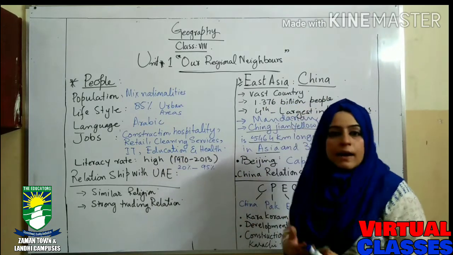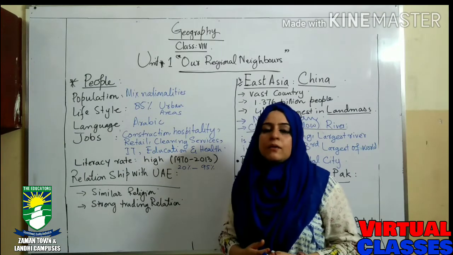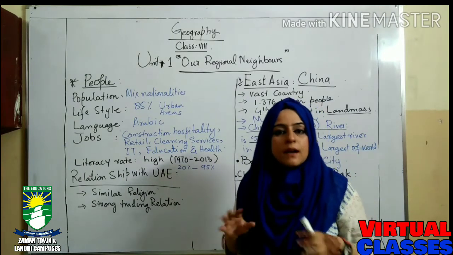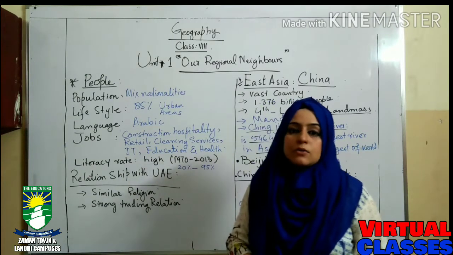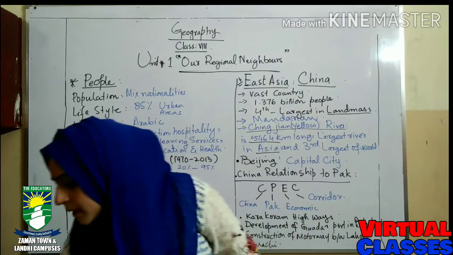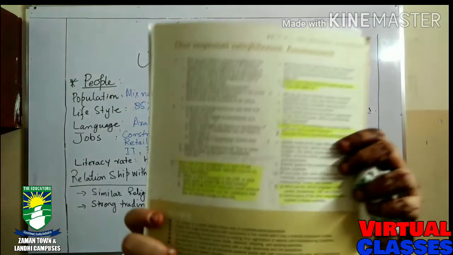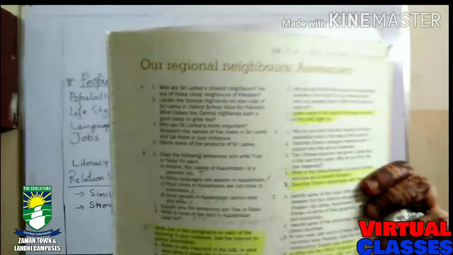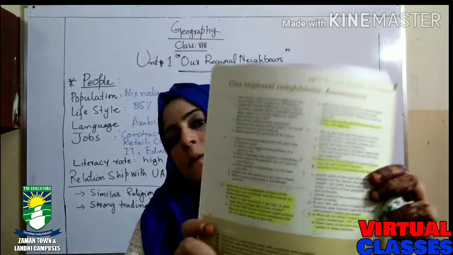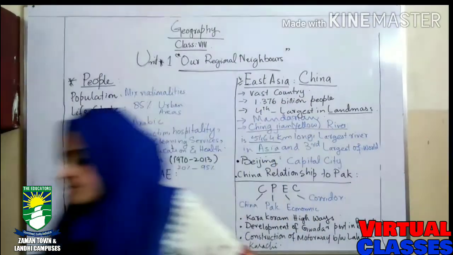Now we are heading towards our homework, what you have to do in your copies regarding today's work. Let's open your book to page number 17. Yes, this one. Open page number 17 please. Okay.